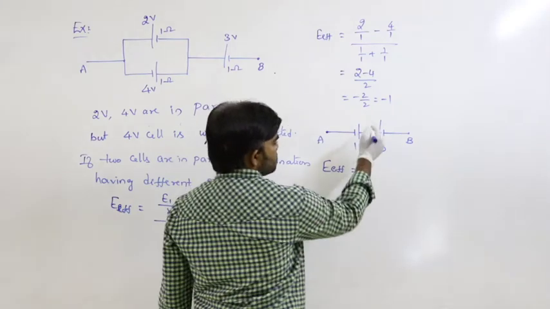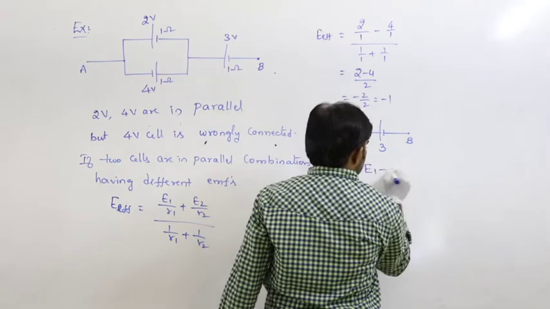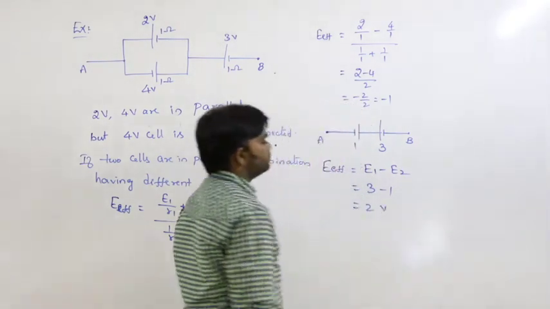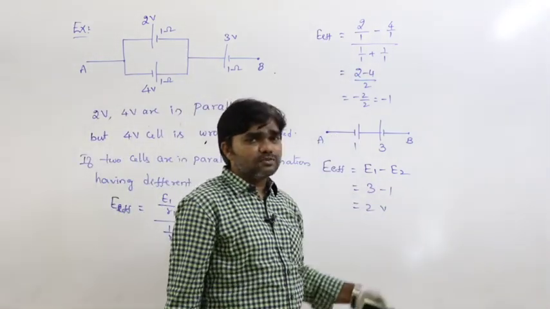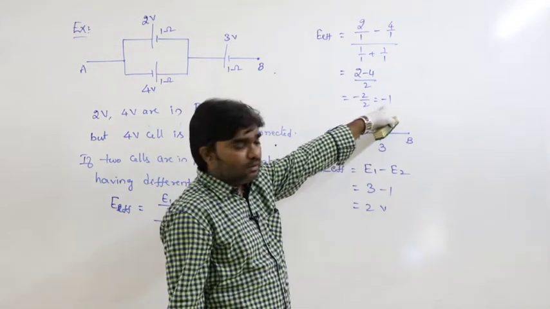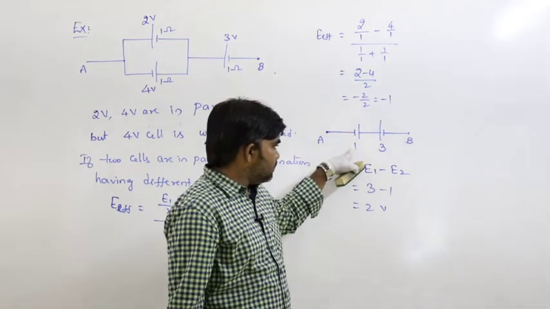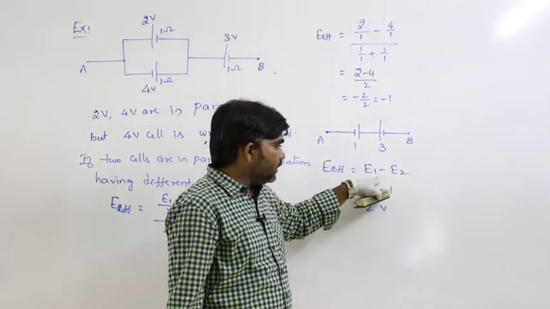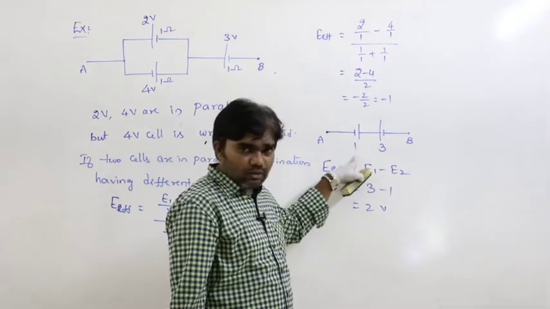If two cells are connected like this, wrongly connected, effective EMF is equal to, we know, E1 minus E2. So 3 minus 1, so 2 volts. Of course here we got minus 1, but minus of minus would become plus 1, which is not possible. Because of wrong connection it is minus 1. But while calculating, the general formula is E1 minus E2. So the E2 value is 1 only here.